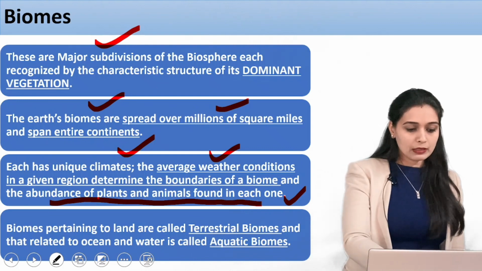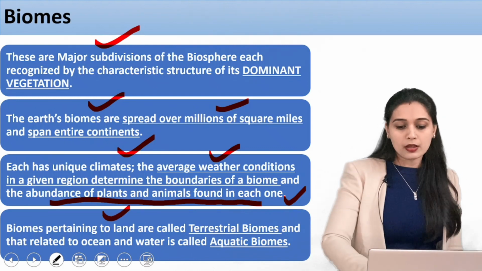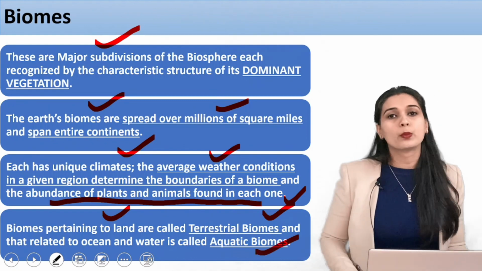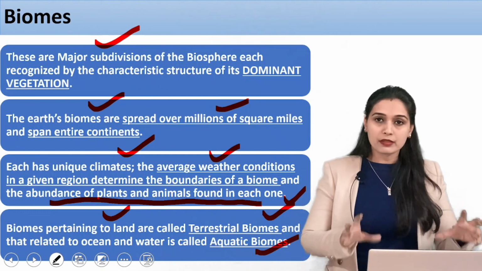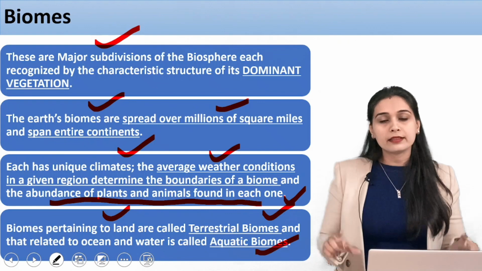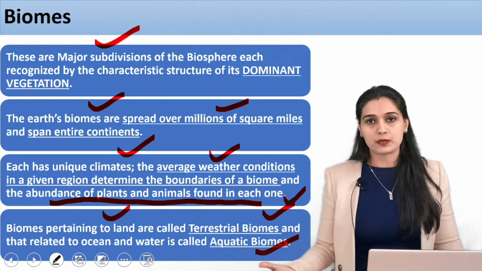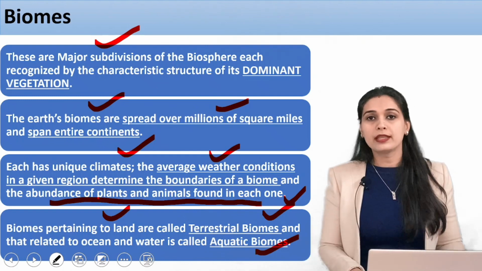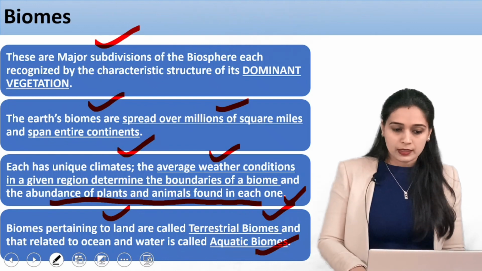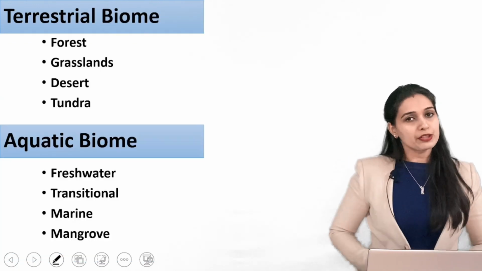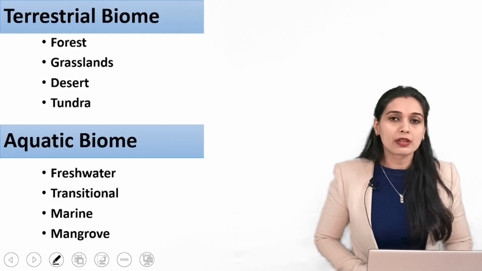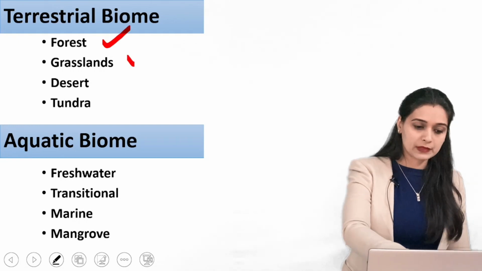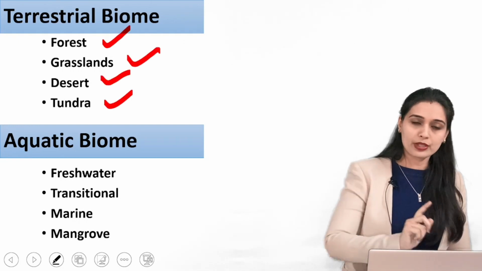Alright, now biomes pertaining to land are called terrestrial biomes, and those pertaining to water are called aquatic biomes. So if we are dividing the biosphere on land, that means we are making terrestrial biomes. If we are dividing the biosphere on the basis of water in oceans, that will be your aquatic biomes. Fine. So first of all, we will talk about the terrestrial biomes. So what are the different types of terrestrial biomes? You will have forest, grasslands, desert and tundra.